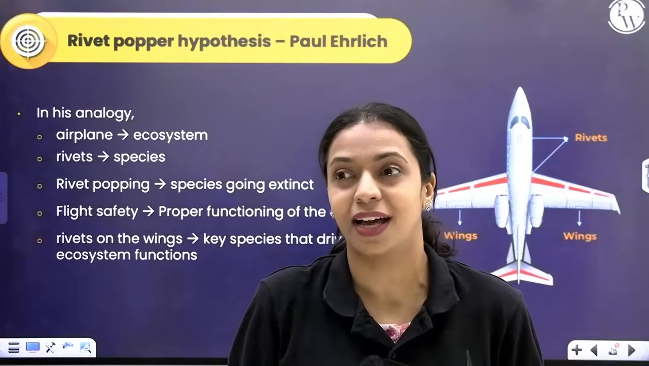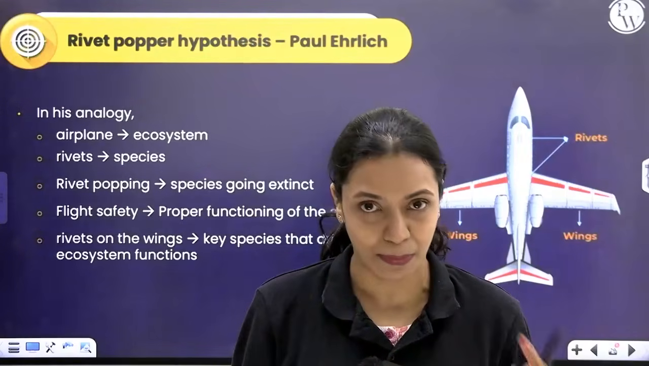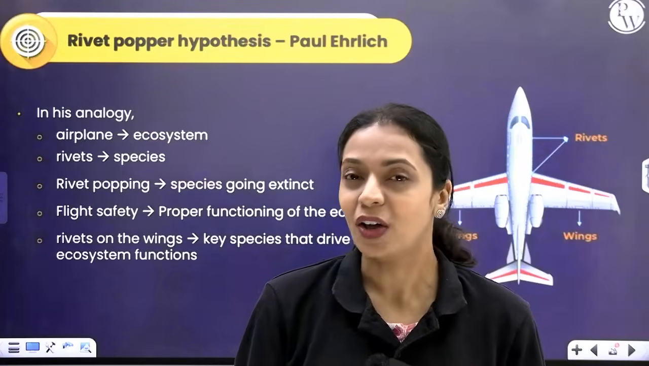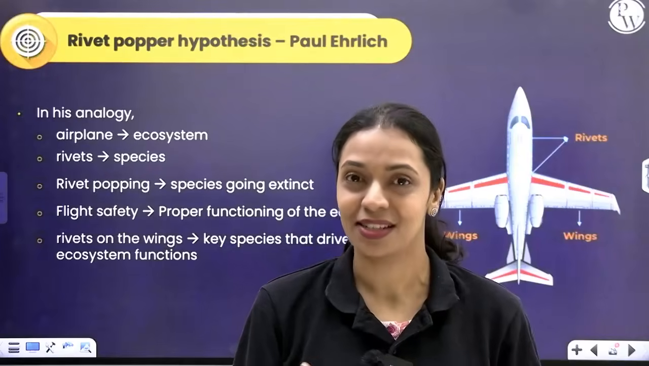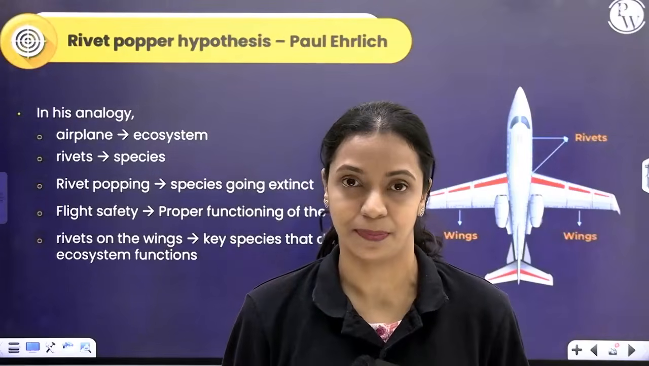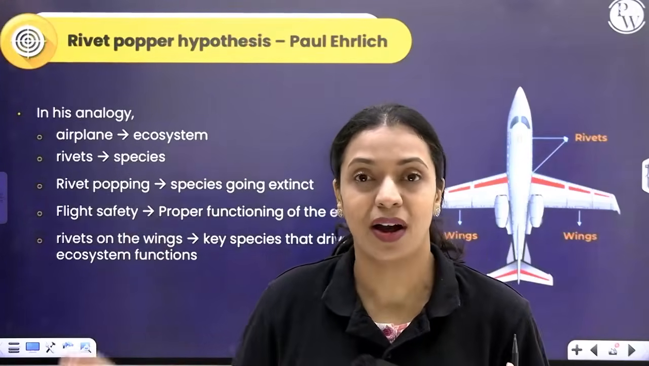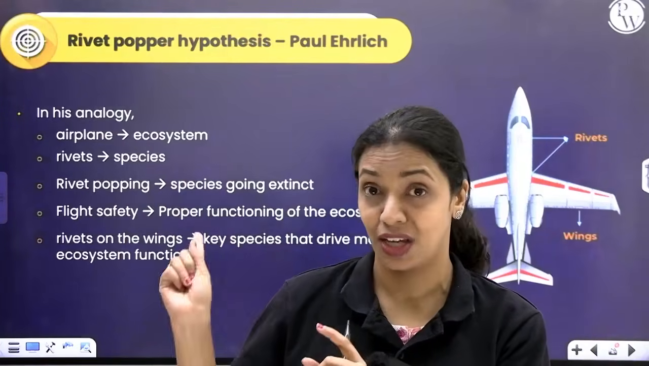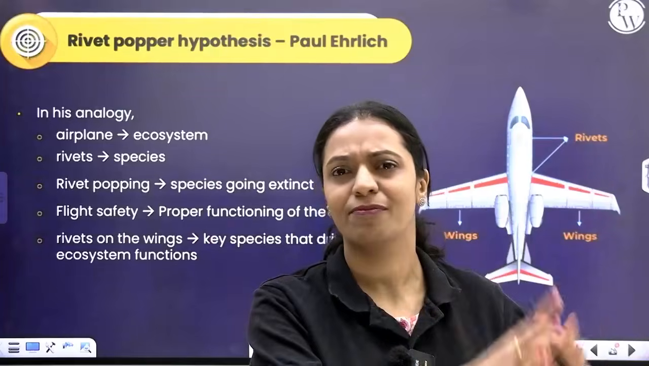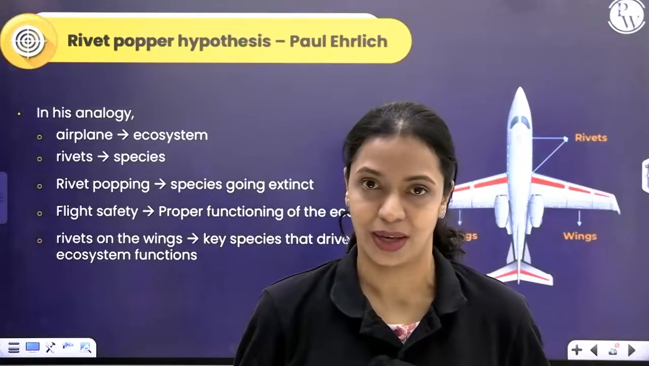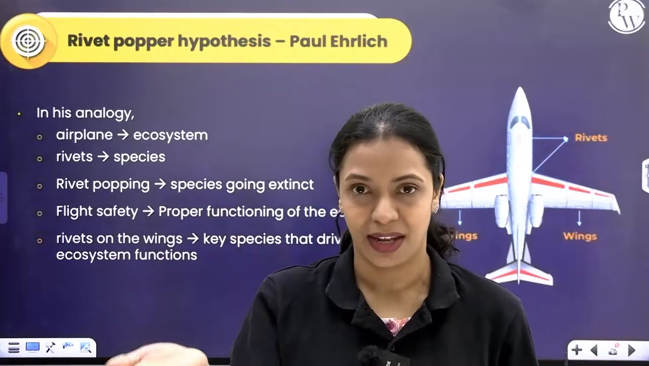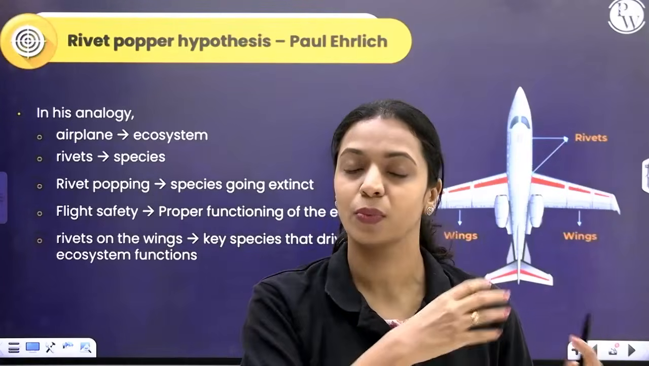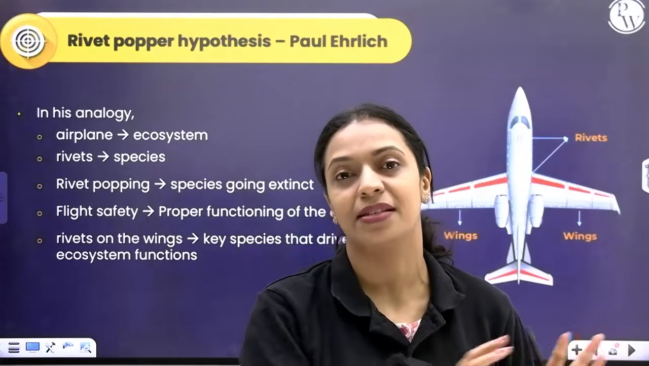To help you understand how every species is so important to keep the balance in nature, there's a beautiful analogy given by Paul Ehrlich. Paul Ehrlich very cleverly compares an aeroplane with an ecosystem. Just like you have so many different parts in an aeroplane put together with the help of nuts, screws and bolts, which he calls rivets, in an ecosystem you have many different species that are helping it function together. So what is the comparison? He's comparing an airplane with an ecosystem. The rivets that are keeping the airplane together with the species that are keeping the ecosystem as a functioning unit.